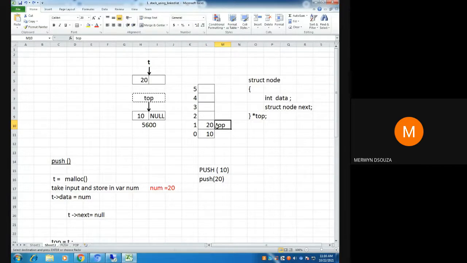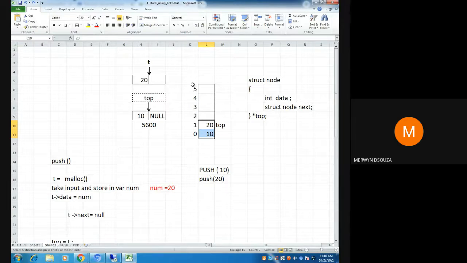Think for yourselves. In an array, who is the last element? Is 10 the last element or 20?